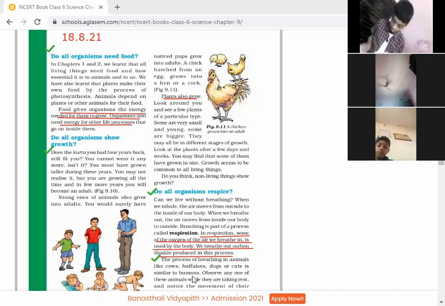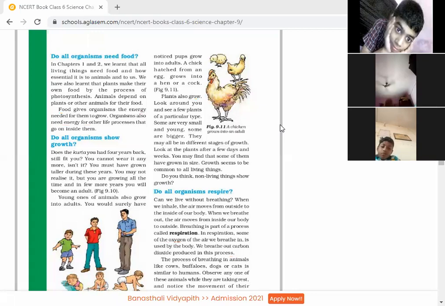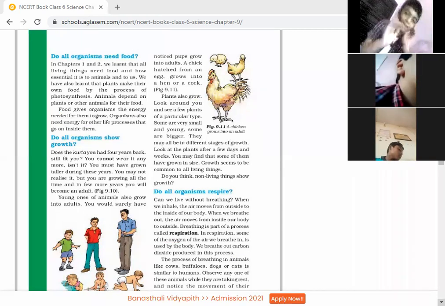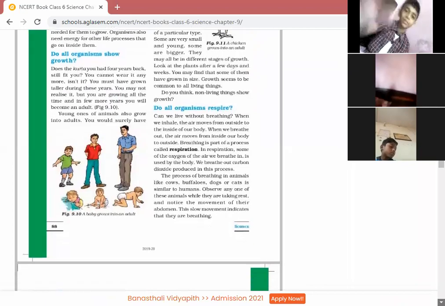They are similar to humans. They breathe like humans. So I think it's clear to you that all living organisms respire. So three characteristics we have done. First, all living organisms need food, they show growth, they respire.